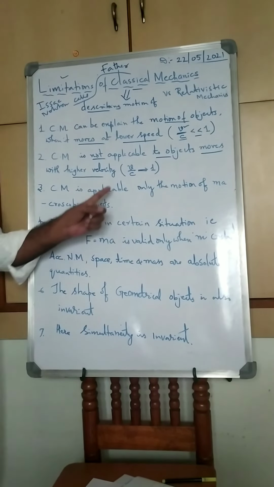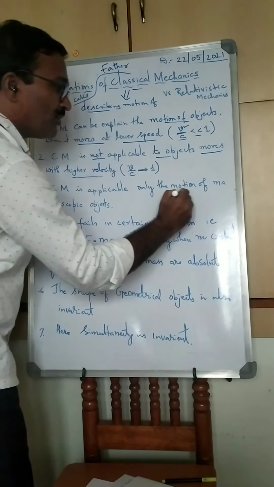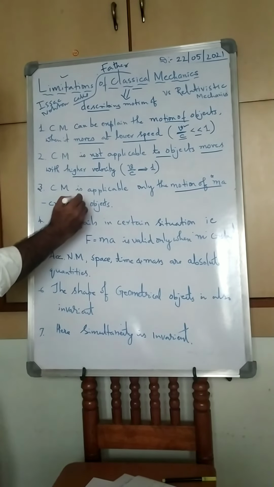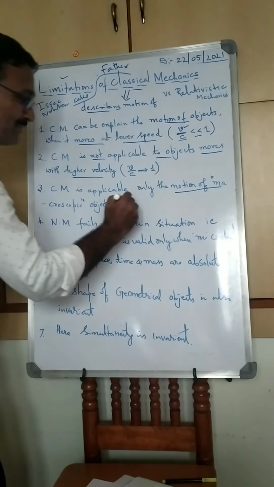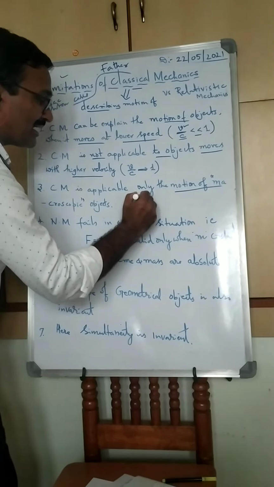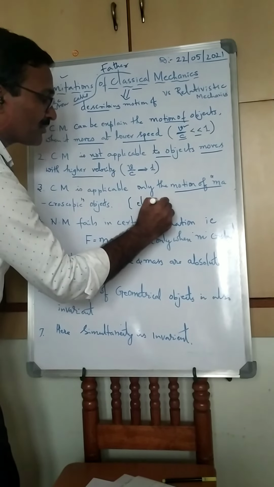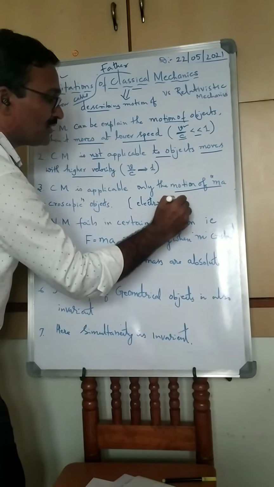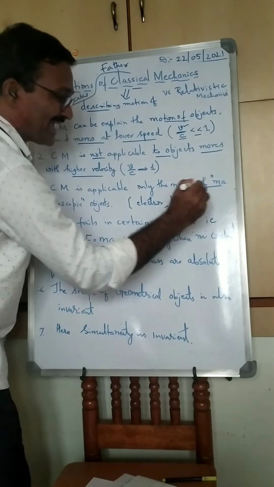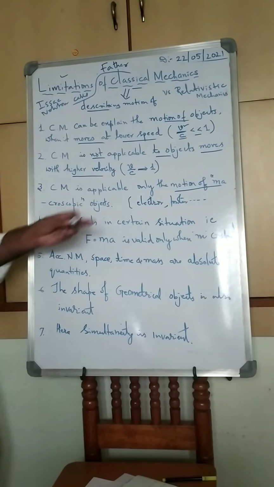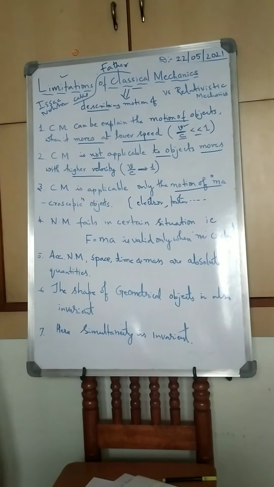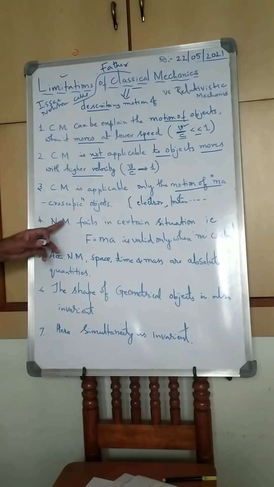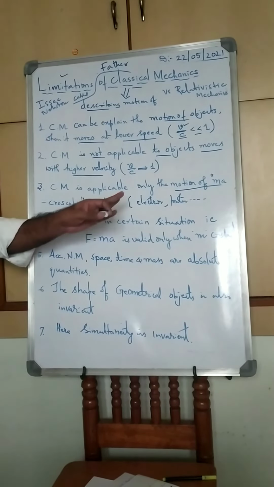Classical mechanics is applicable only to the motion of macroscopic objects. It is not applicable to electrons, protons, etc. For the motion of such particles, we do not use classical mechanics. Newtonian mechanics fails in certain situations.